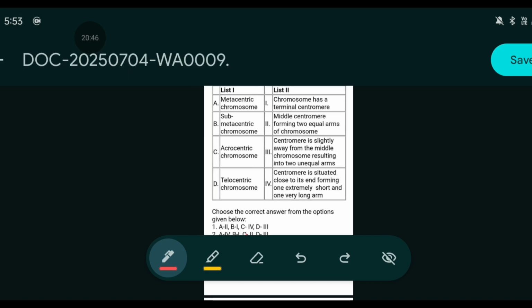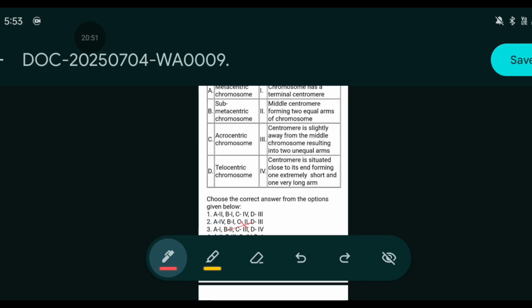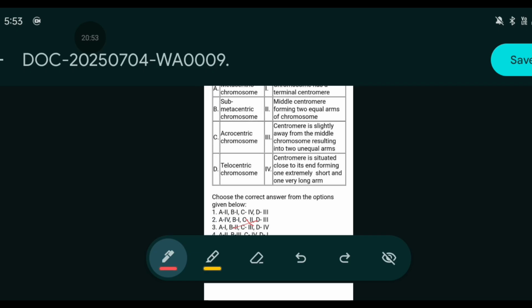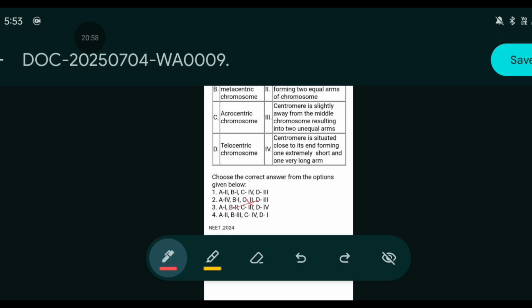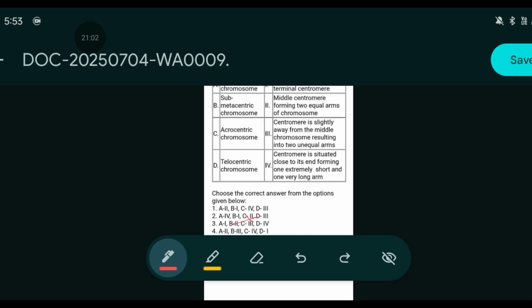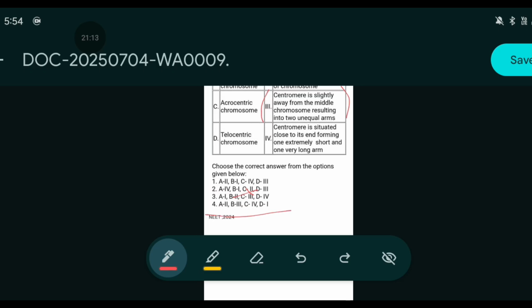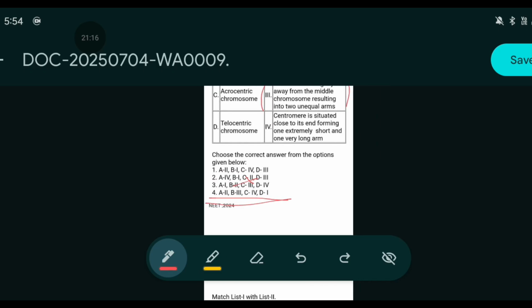Now let's move to B. Submetacentric chromosome, the centromere is slightly away from the middle, resulting in two unequal arms. So B will be 3. Here we can see A2 and B3. So option 4 will be the correct answer. Okay.